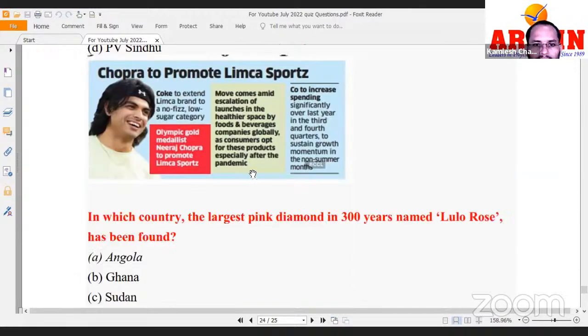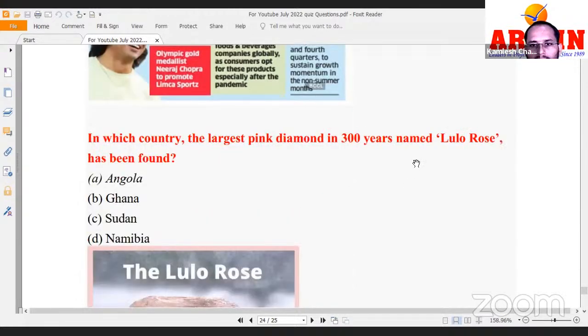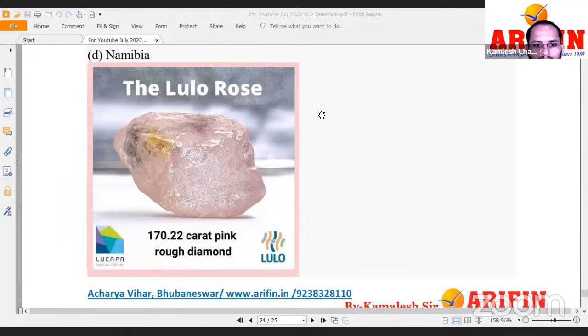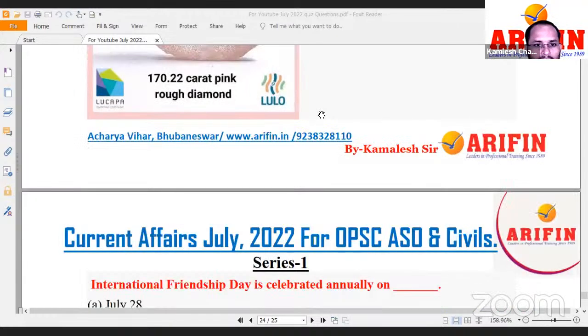In which country the largest pink diamond in 300 years named Lulo Rose has been found? Right. So see friends, this is another special question. Okay, so a pink colored diamond was discovered in Angola recently. Right. So this is a pink colored diamond. Now Lulo Rose, Angola. Right. Check Angola's capital. All right, and the continent and country.